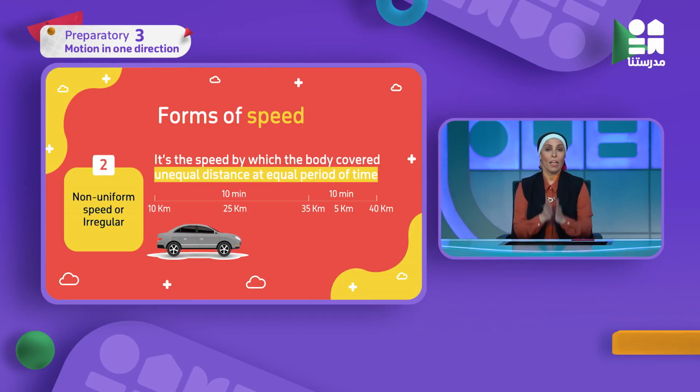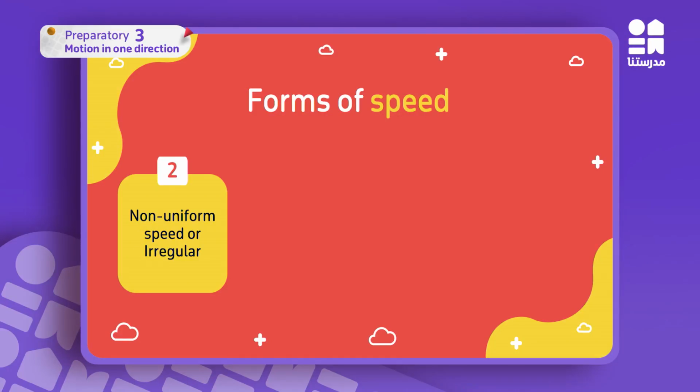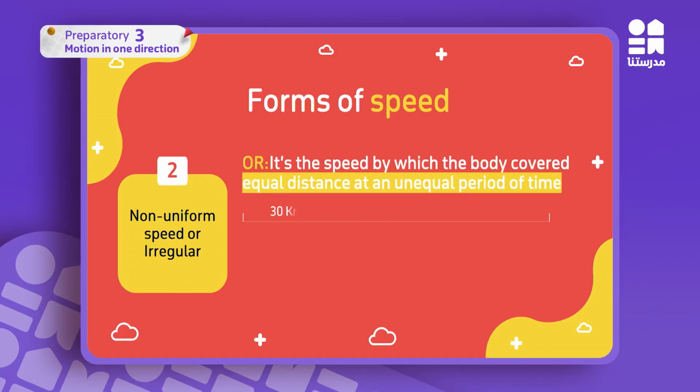Now, very easily. It's a form of speed in which the body or the object covered what? Unequal distance. I change the distance, but the time is fixed at equal periods of time. Okay? Very easy, the first one. Can I say it another way? Yes, of course. But let's see this example.